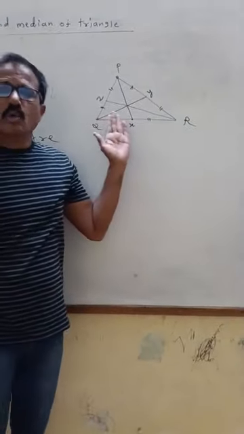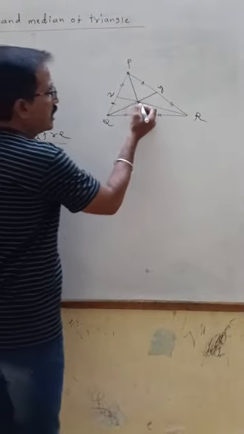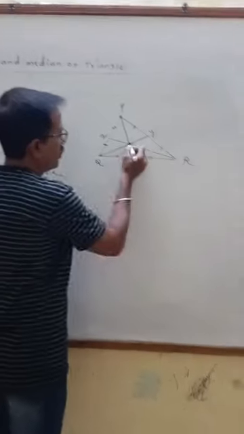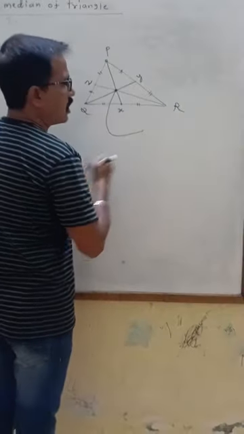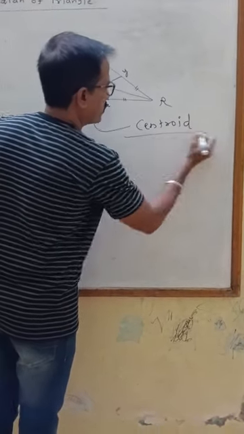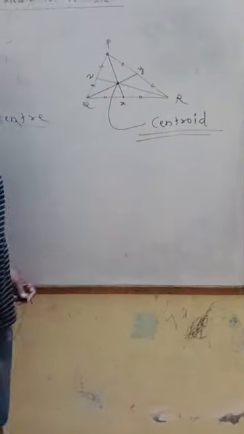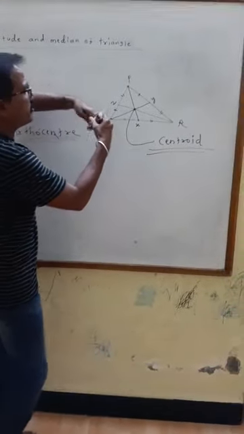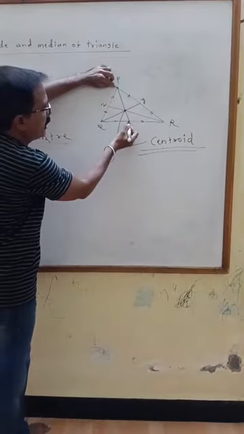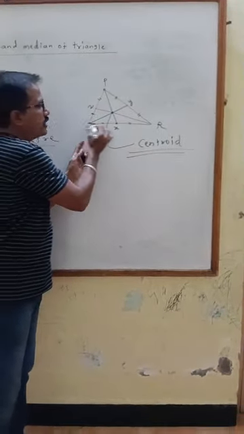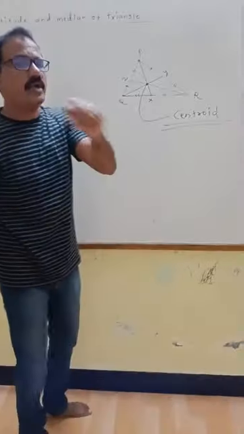Medians are also concurrent, they pass through a common point. But in case of medians, this point of concurrence is called centroid. Again, definition of median. When we draw a line segment from vertex to midpoint of its opposite side, it is called median of a triangle.